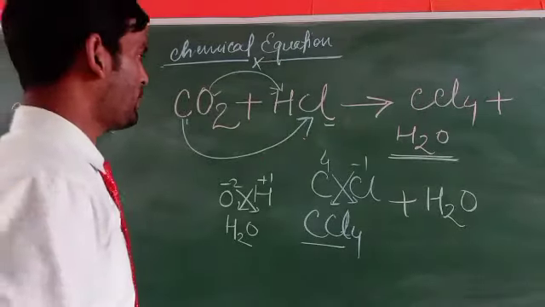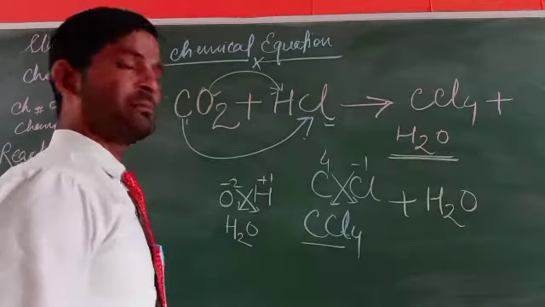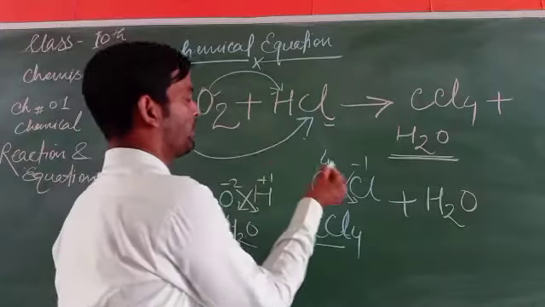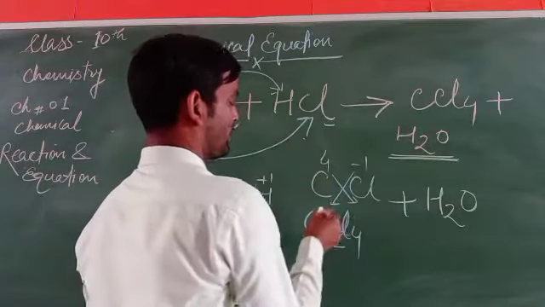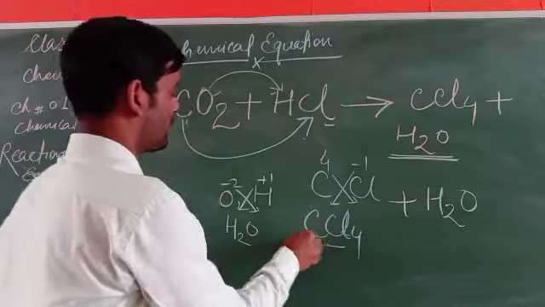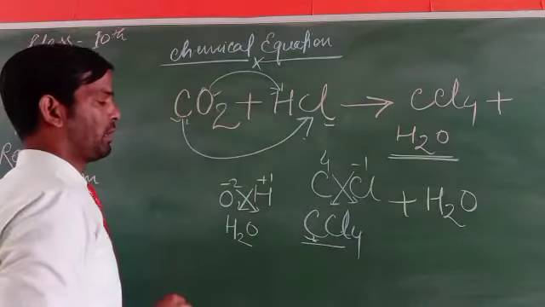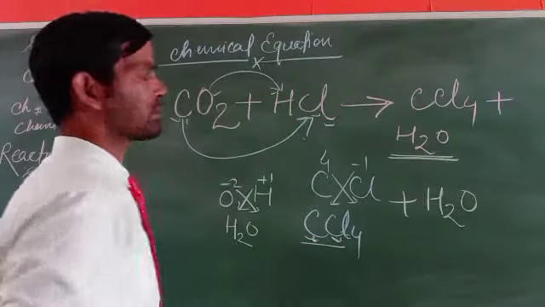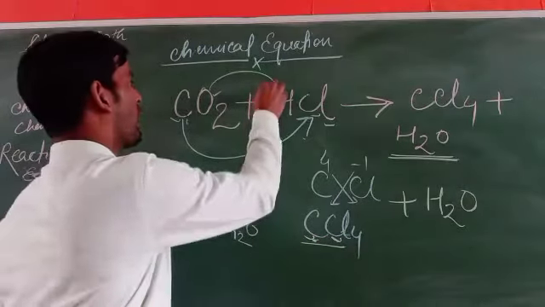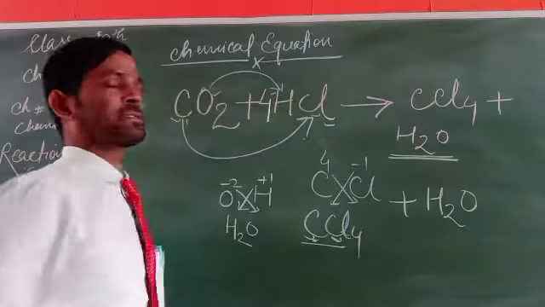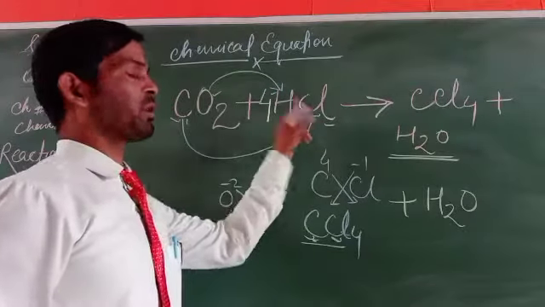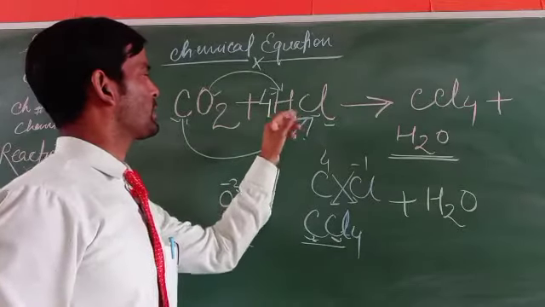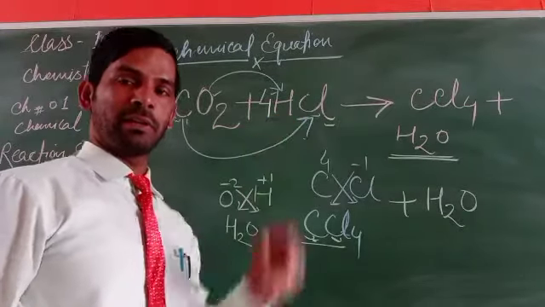It can be simply explained by the total number of atoms. The total number of carbon is 1 here, and here also 1. The total number of chlorine is 4, but here the number of chlorine is 1. So it has to be written with 4 chlorine. When we write 4 chlorine, there is an increment in hydrogen as well.